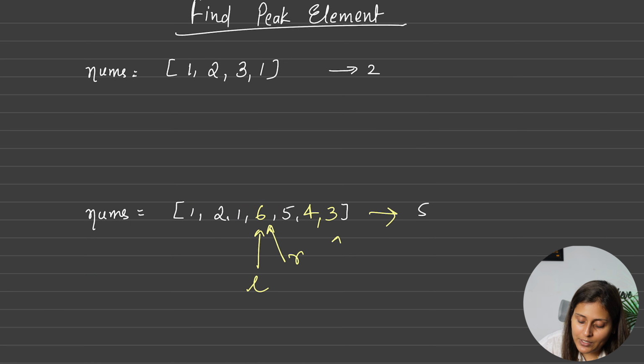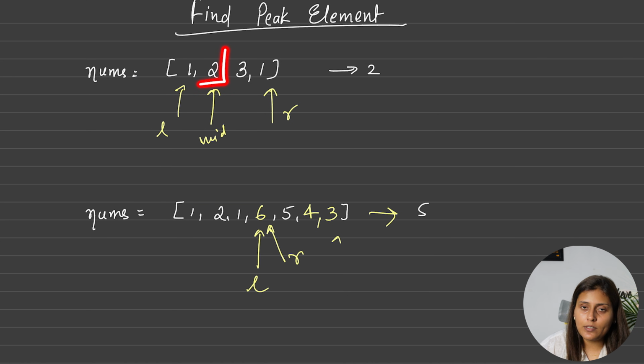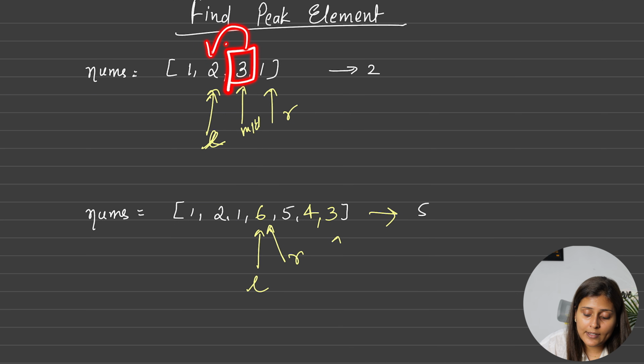But let's come to this other example. The mid element will be this, left will be this and right will be this. Come on, tell me, is this mid greater than mid minus 1? Yes, it is. So 2 can be my peak element, or else anything towards its right side. So we will move our left pointer and put it here, correct? Now we will try to search for our new peak element in this case. So left is here, right is here. What will be the mid element? Come on, 3, yes. Mid element 3. Now let's see, is this mid element greater than mid minus 1? Yes or no?